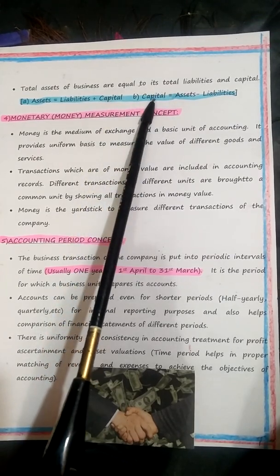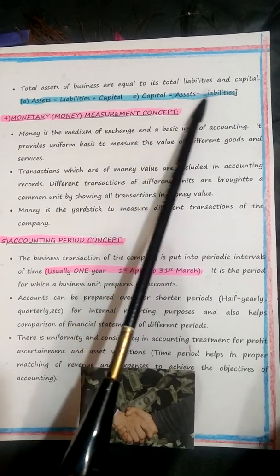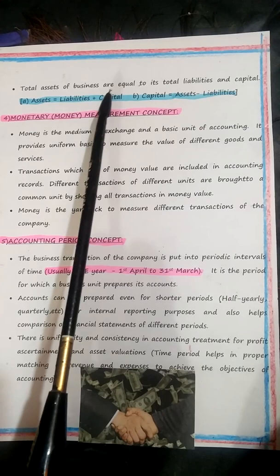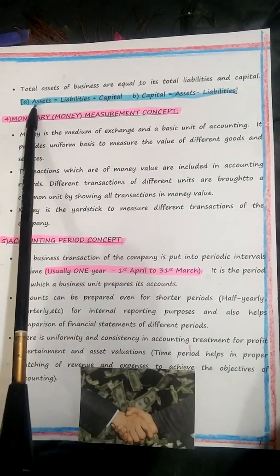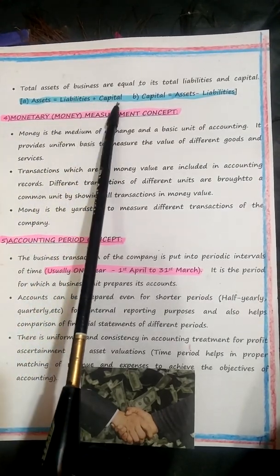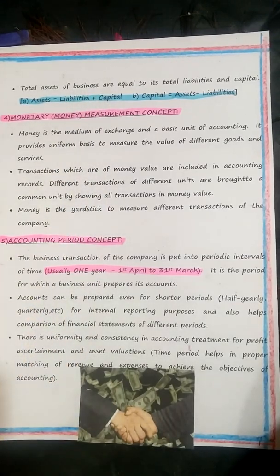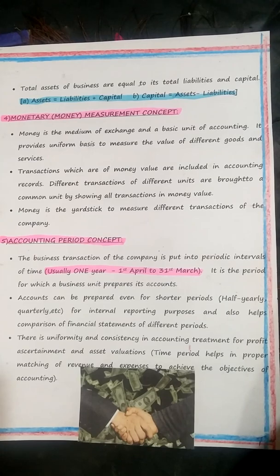Again, this is a simple formula. Capital is equal to assets minus liability. So what is the capital? Assets minus liability. And what is asset? Asset is nothing but liabilities plus capital. This is asset.